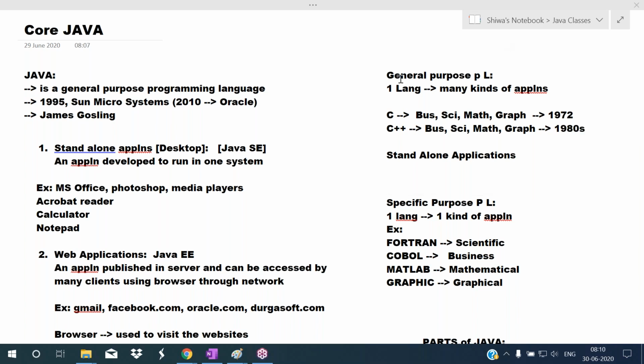Okay, see. So in the previous class, we discussed what is Java and what is the purpose of Java. So this Java is the general purpose programming language. So general purpose means what? Using one language, we can develop many kinds of applications.